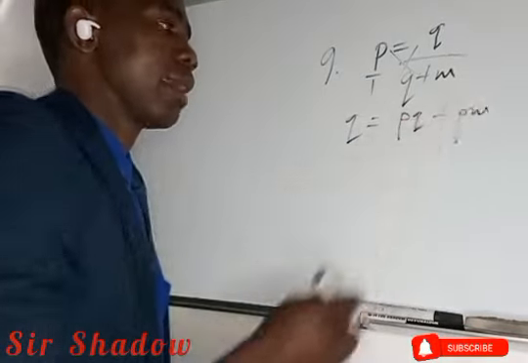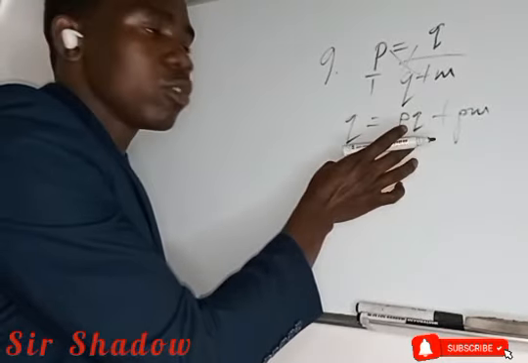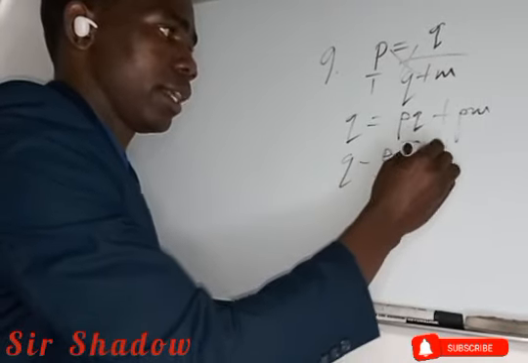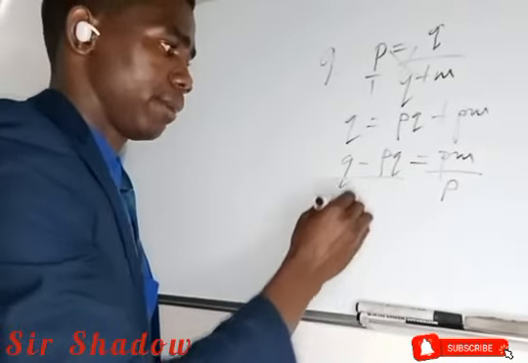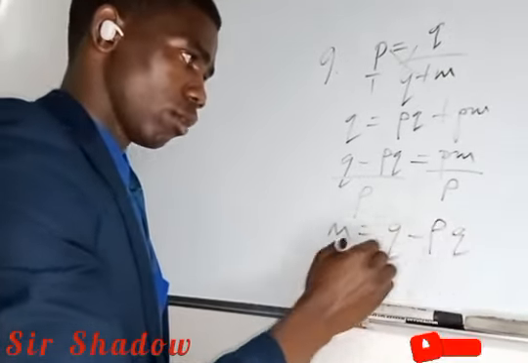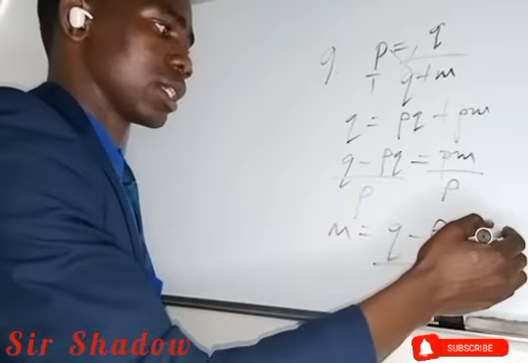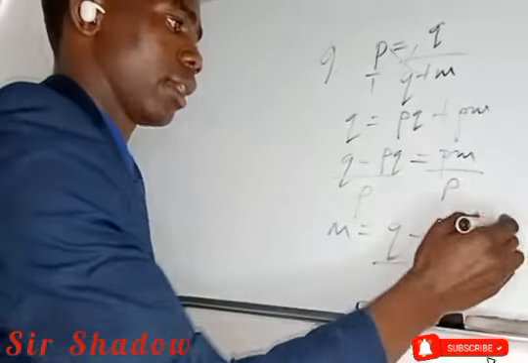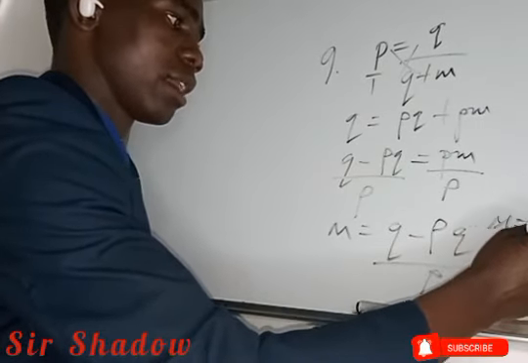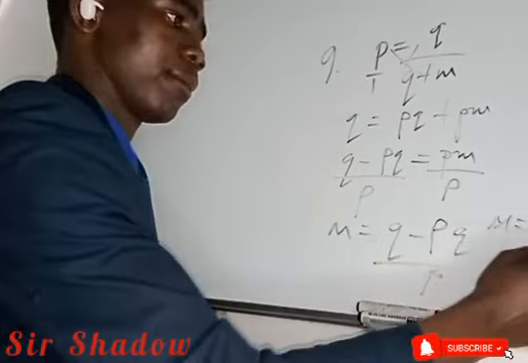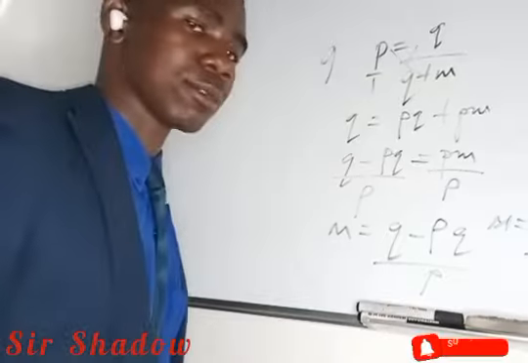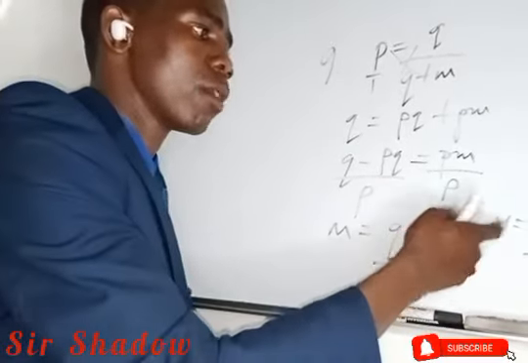Then we want to make m subject, so we have to group the m values together. So q minus pq is equals to pm, divided by p on both sides. So m is equals to q minus pq over p, or we can factor out q, ending up with m is equals to q times 1 minus p over p. So this is how to make m subject of formula. Actually the values will be asked later through substitution again, like find the value of m when q is equals to a given value.